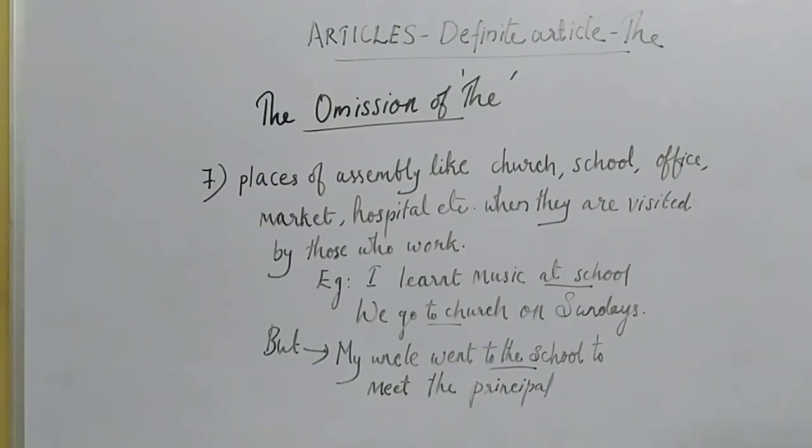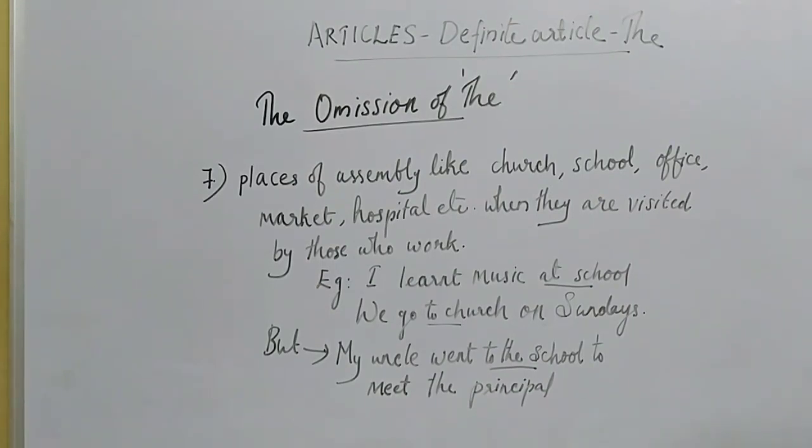And last, I have written one more example. Through that example it will be a little more clear for you. But we have to use definite article the in the case of this example. My uncle went to the school to meet the principal. Here uncle is not studying in the school. So to meet the principal is a secondary purpose for my uncle.